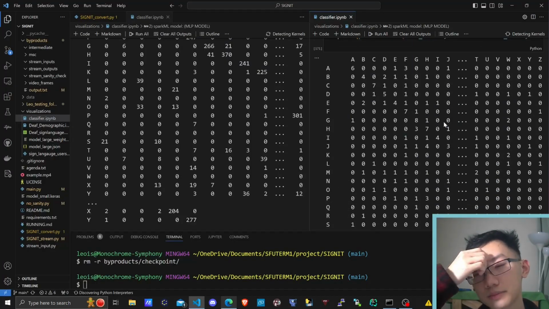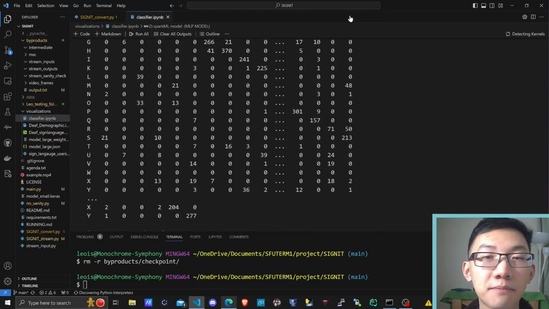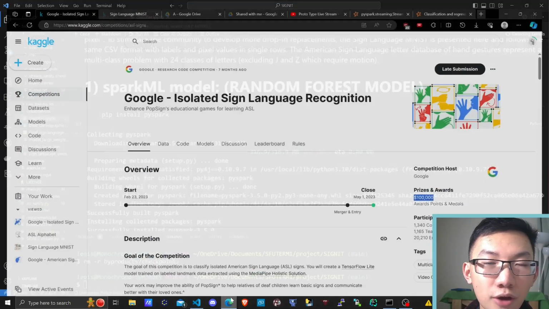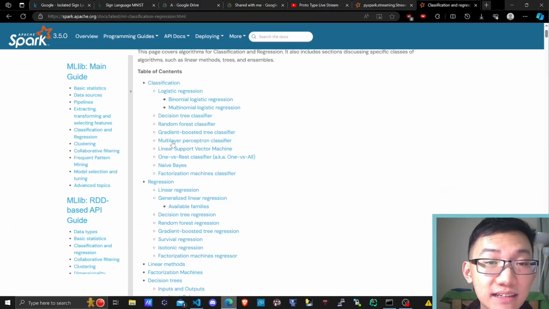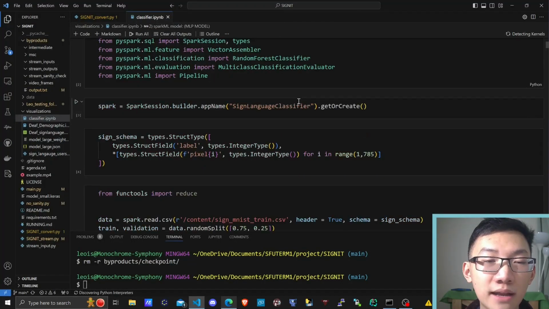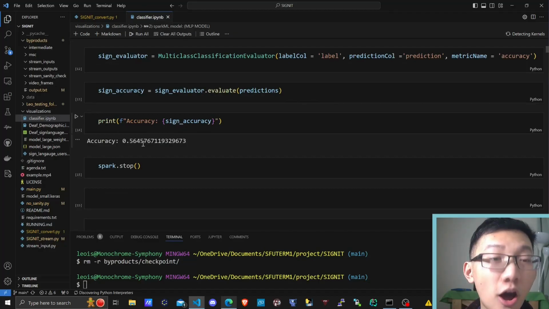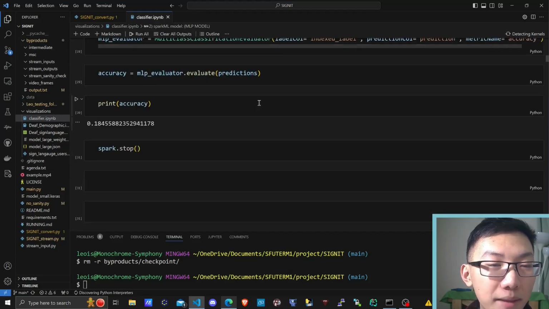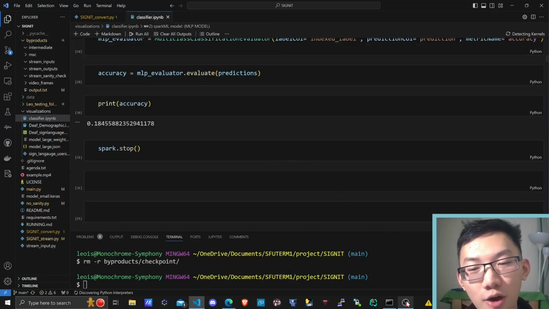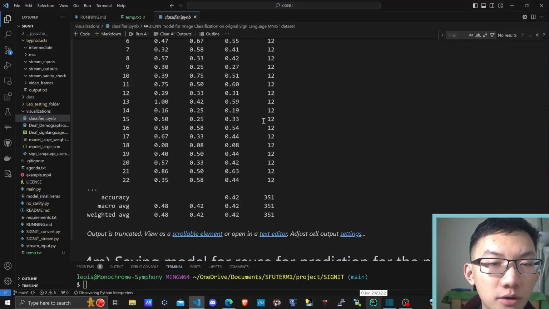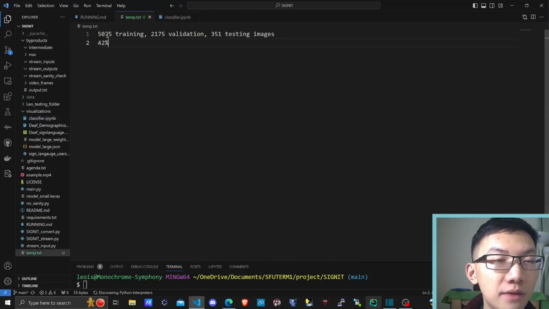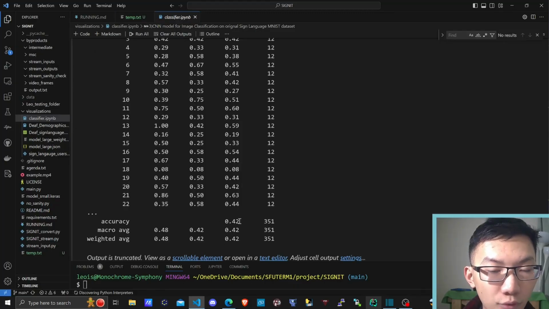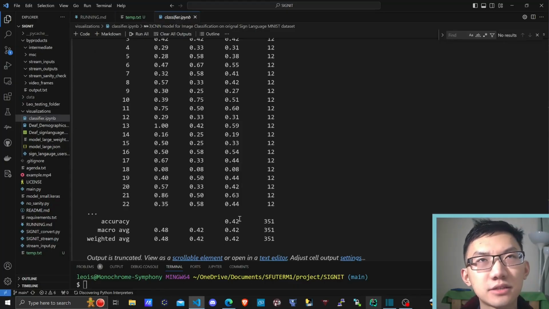And now the question becomes, well, why didn't we use PySpark MLP for that? Because we have such big data. And the answer to that is we did. We did try, in fact. However, if you'll notice, PySpark doesn't actually have a CNN classifier at all. So we tried using random forest. We get an accuracy of 56% on the MNIST, by the way, not even the ASL library. And on the MLP model, we get a whopping 18% accuracy. So I hope that answers the question. So in the end, our large model that was trained on 350 or so testing images, 5,000 or so training, and 2,000 or so validation ends up with a final classification report of 42% accuracy. Not that bad considering that there are 28 labels.